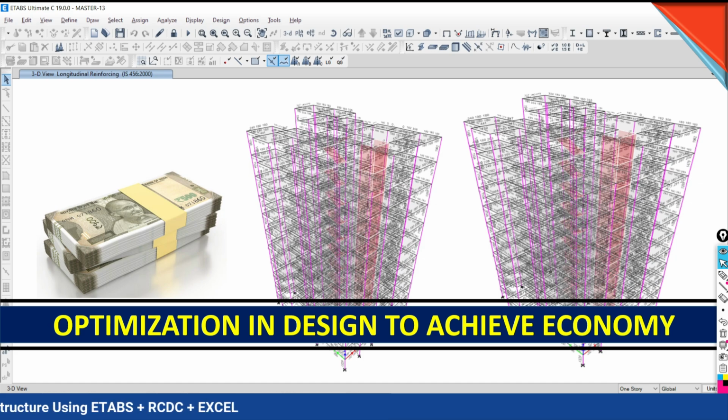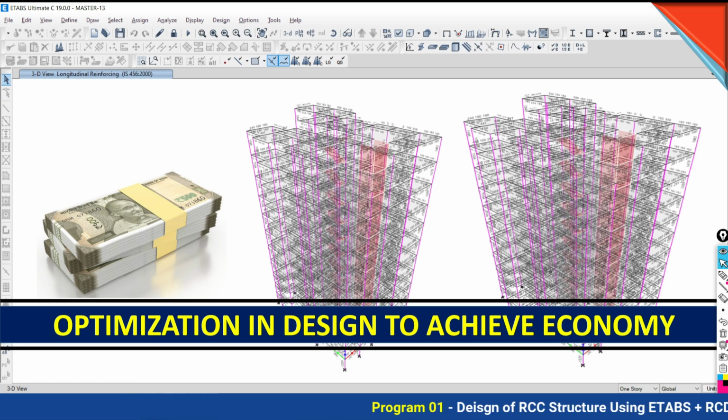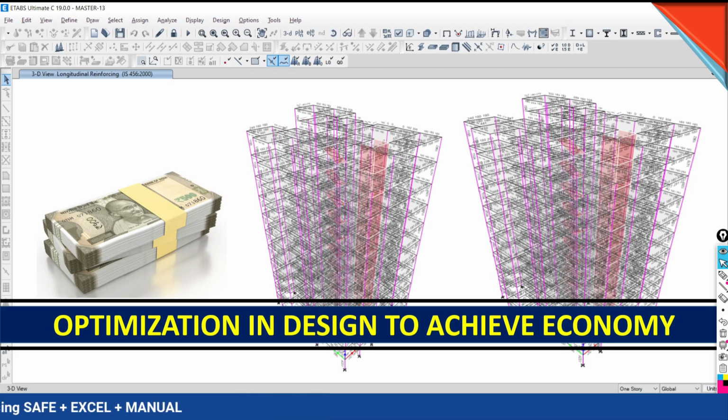Actual economy can be achieved at the design stage by optimizing the reinforcement and the section size. But at the same time you have to think about the stability and serviceability of the structure. Both things you have to take into account while achieving economy.